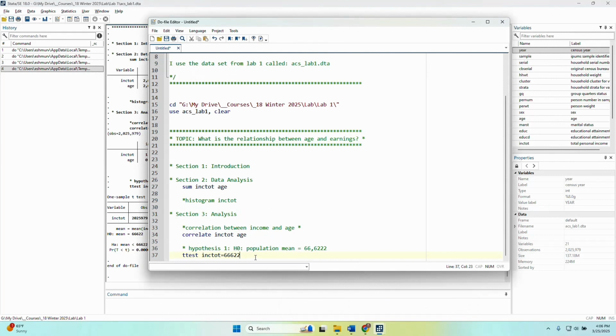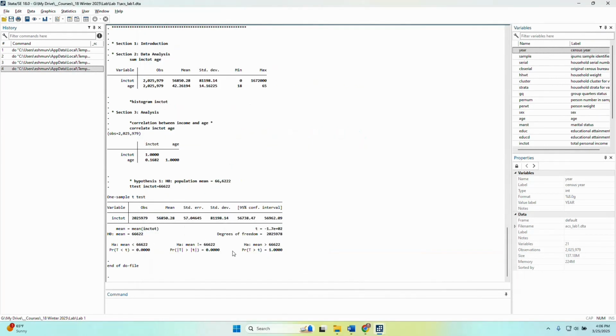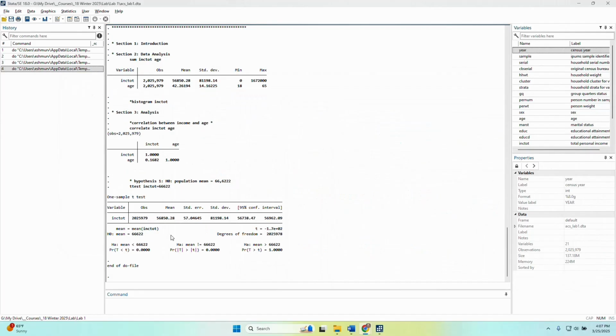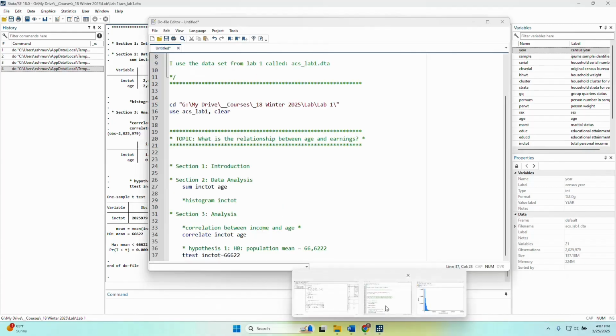So from this, I would then in my paper talk about the result of that hypothesis and why they are different. I found evidence, I reject the null that they're the same and conclude that they are different. But why? As I look at this number, this is actually the average, not just the salary, but the average household salary, which means this is by household. So if I have 2 income individuals, then this would calculate both their incomes. In the ACS data, inc.tot is the total personal income of the individual. And so that might be the difference between these two numbers. So in my paper, I might talk about why I would reject that null hypothesis and what that means.